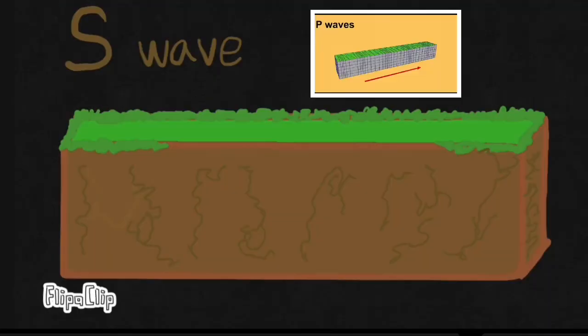S-waves are transverse waves, meaning that the oscillations of an S-wave's particles are perpendicular to the direction of wave propagation, and the main restoring force comes from shear stress. S-waves can't propagate in liquids; however, they may propagate in liquid with high viscosity, but not in liquid with zero or very low viscosity.